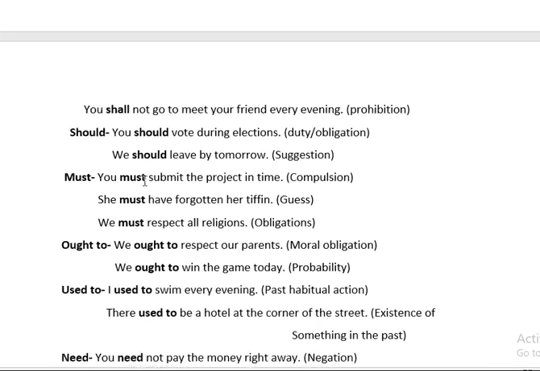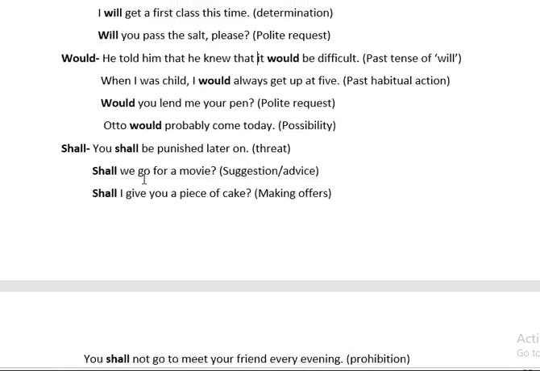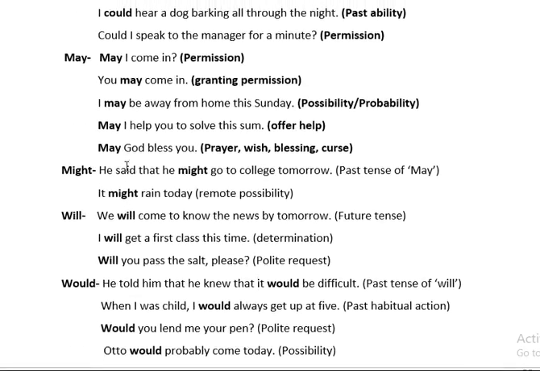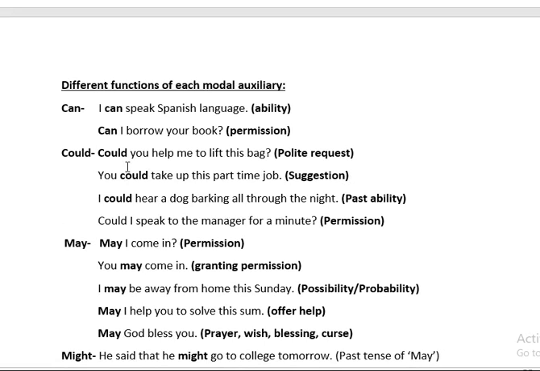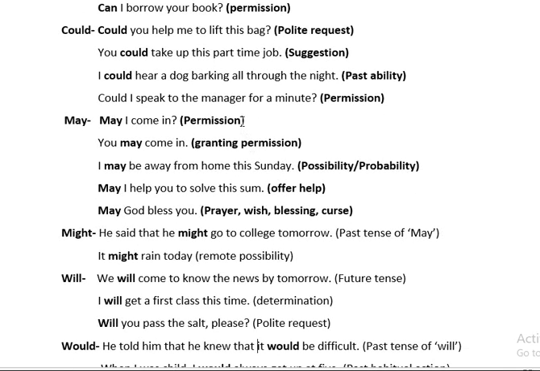Now children, I have discussed with you all the various functions of each modal auxiliary. Now for examination, children, you will go through this video lecture again. You will learn the function of each modal auxiliary. You will write there, can is used for ability and permission. Could can be used for polite request, suggestion, past ability and permission. May can be used for seeking permission or granting permission, or you can say possibility, offering help, prayer, wish, blessing and curse.